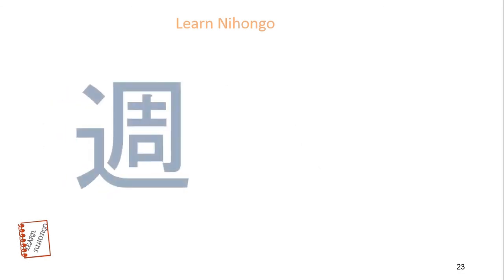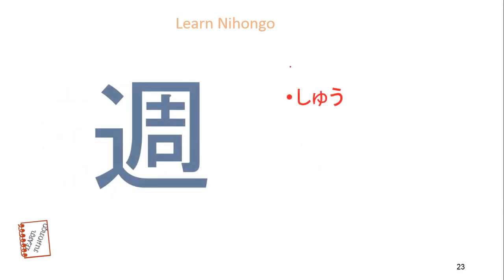Next one is week kanji. Onyomi is shu. Meaning is week. For this, write around kanji, mawari kanji. Then put a line like this. This is shu, week.